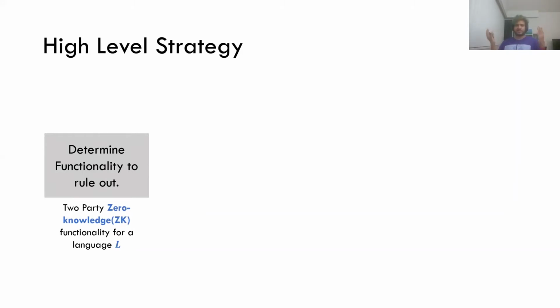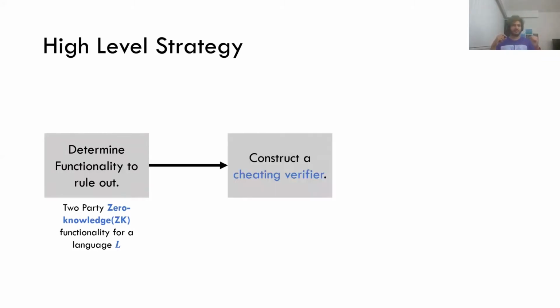So what is the zero-knowledge functionality? In this, the prover is trying to prove to the verifier the validity of a statement, and it does so without the verifier learning anything about its private input. And what is the prover's private input? It's the witness for this statement. Okay, so we've picked our functionality, and the next step, we're going to construct a cheating verifier.